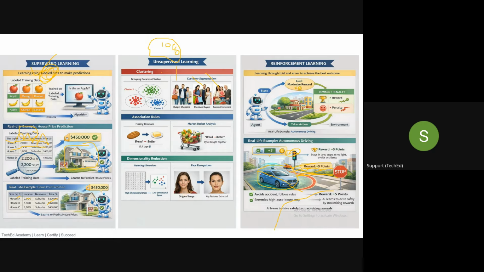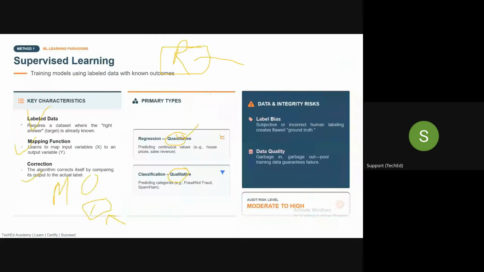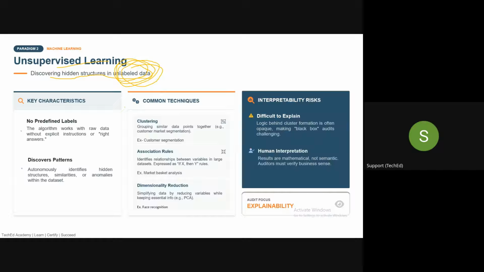So it will detect and correlate the common things between the data, which have shared characteristics or certain absent characteristics. Accordingly, it will group the data and create clusters of the data. So that is called unsupervised learning.